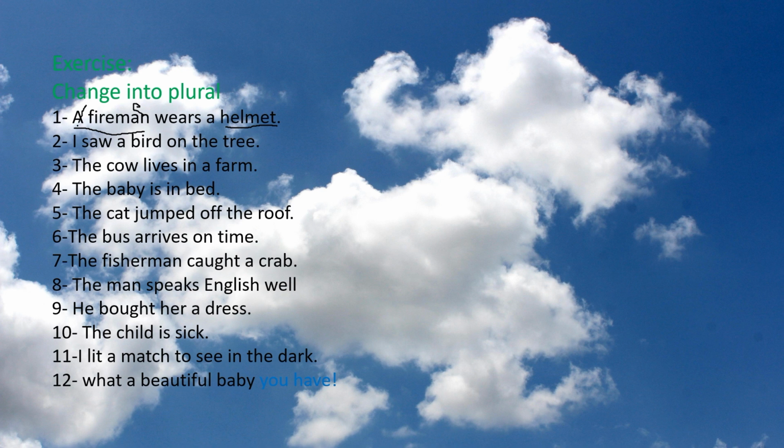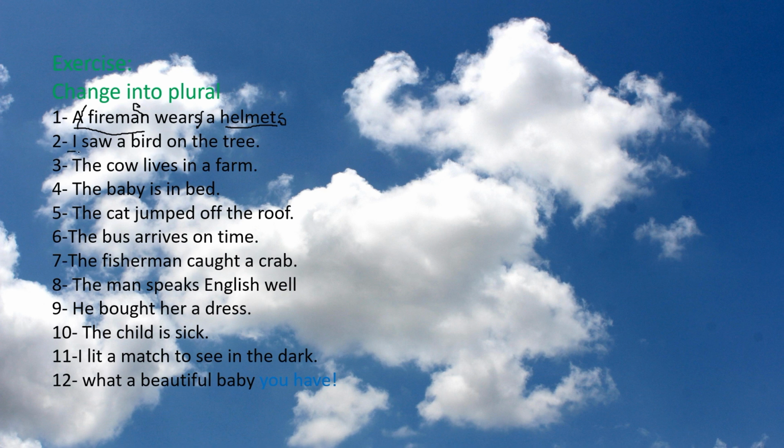And we will omit the word A. Wears would be wear, because firemen became plural, so I will put a plural verb. Helmet, helmets. So it will be: firemen wear helmets.